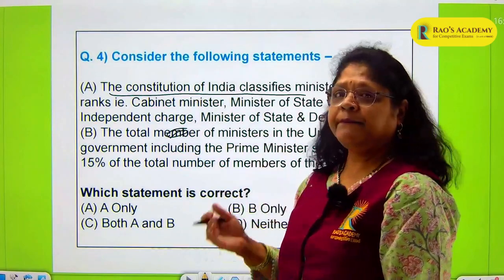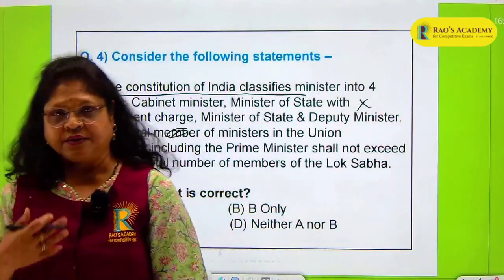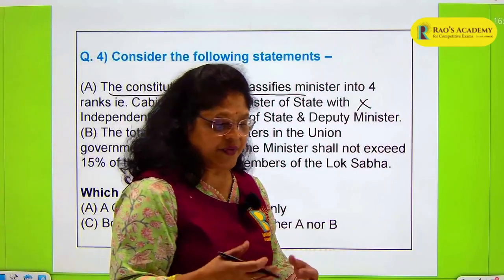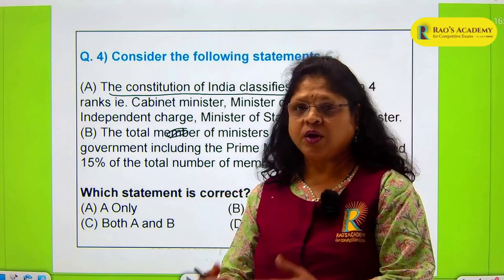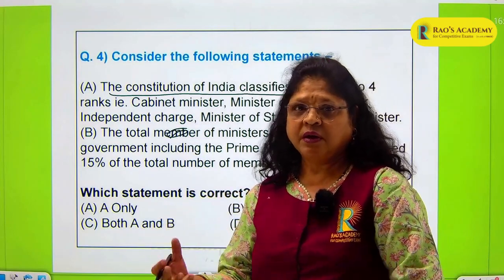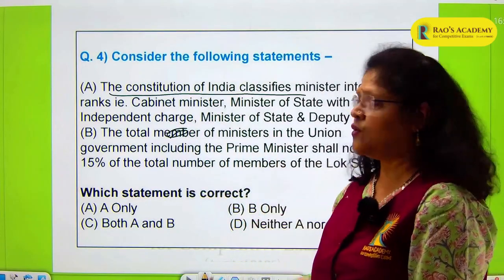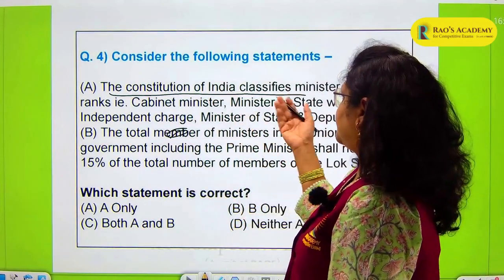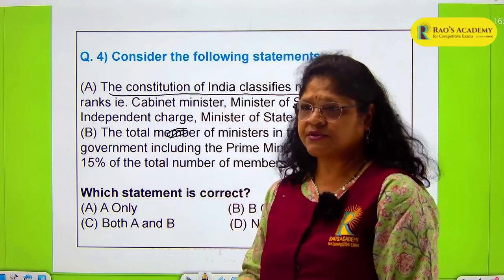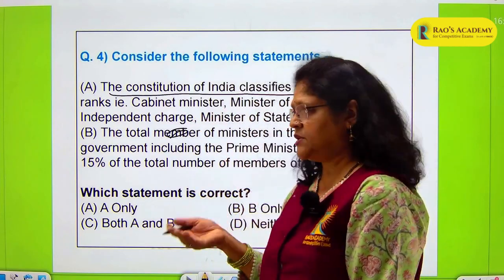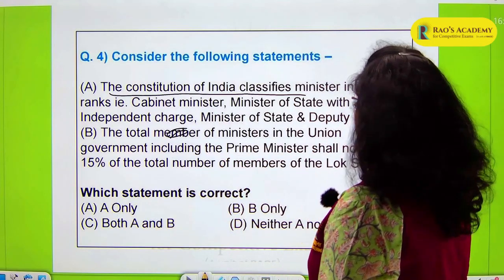This has come down over the years in the form of tradition, that we do not have all cabinet ministers. People with lesser abilities or smaller ministries need smaller terminology. So these terminologies have come as a tradition over the years, and now we have ministers, deputy ministers, ministers with independent charge, and so on. So this is a wrong statement.